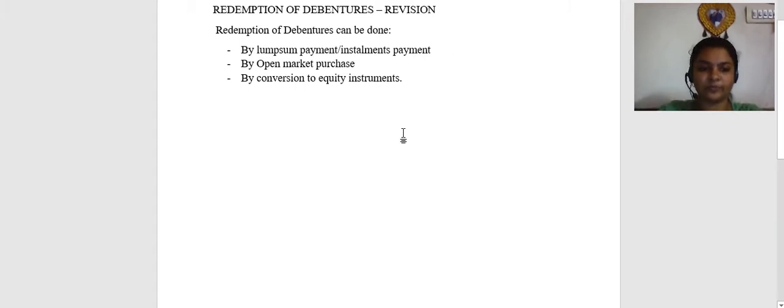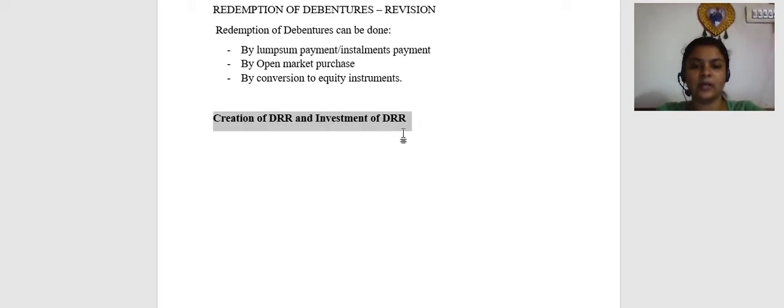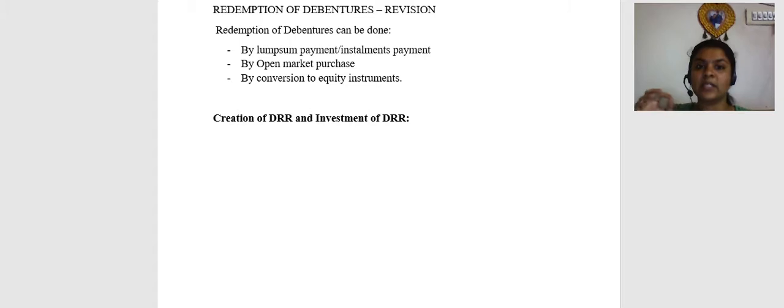Creation of DRR and investment of DRR. Friends, this is not applicable at the time of redemption. This is applicable at the time of issue of debentures itself.